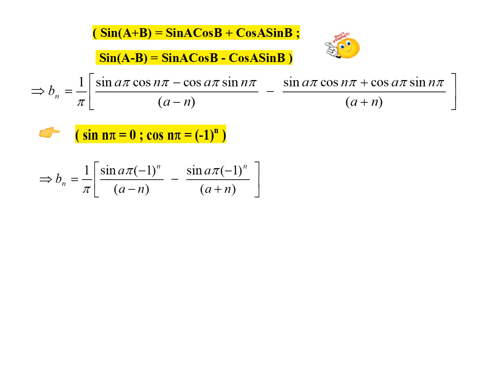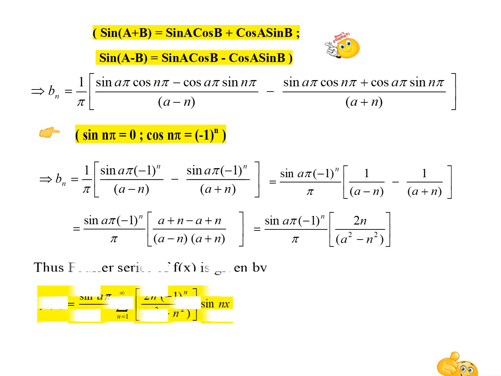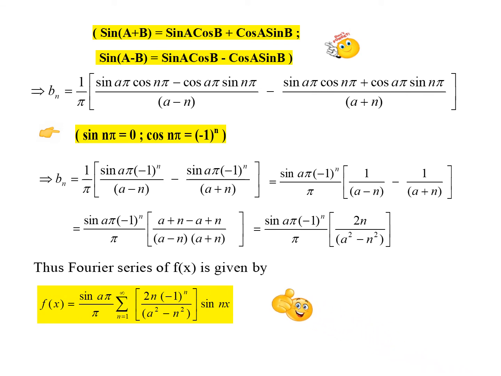bn will become, and sin a pi into that cos n pi we have put minus 1 power n. Of course sin n pi is becoming 0. Again similarly the second term. Now take this sin a pi minus 1 power n out as a common term. Inside then you have 1 by (a minus n) minus 1 by (a plus n). Now just take LCM. So we are just taking LCM here. When you take LCM, you get the answer of bn like this.